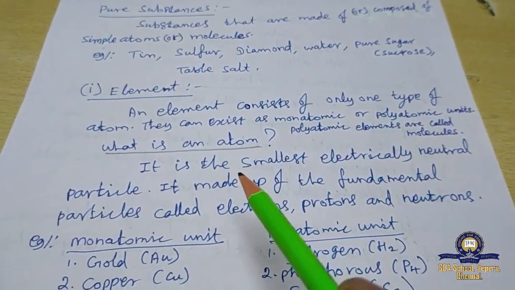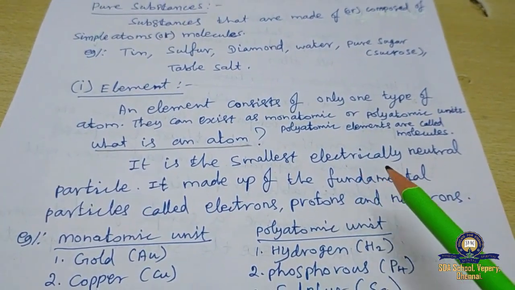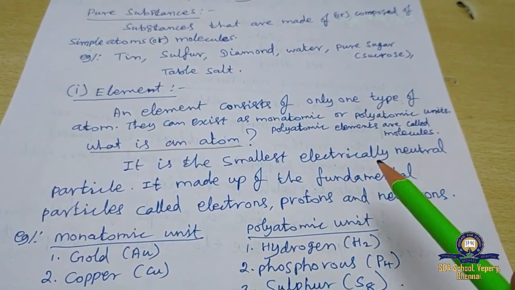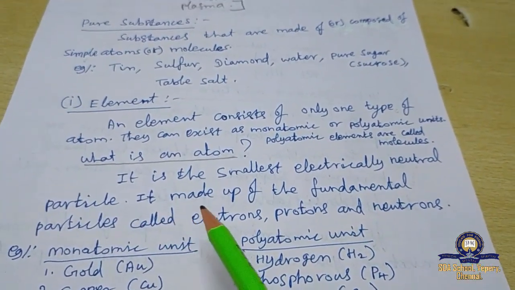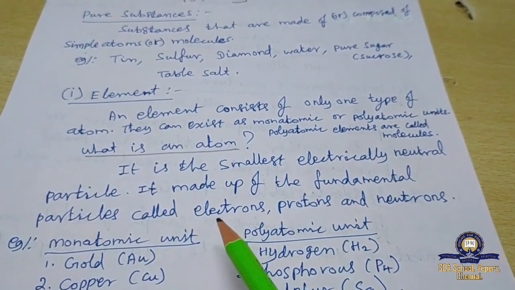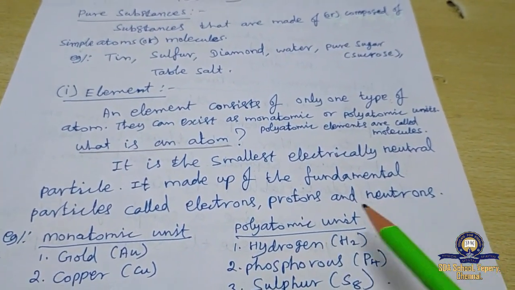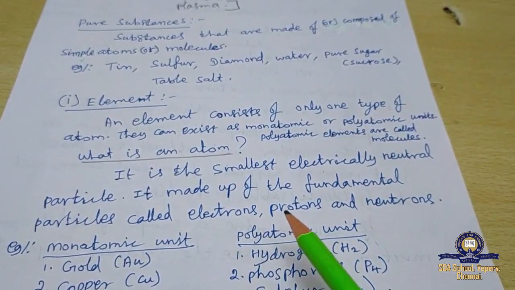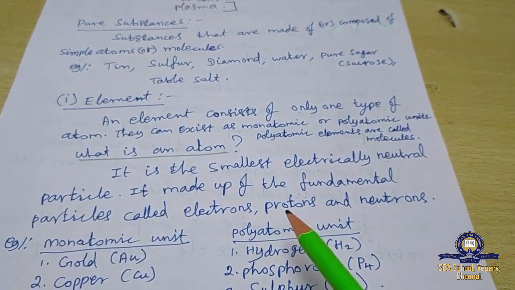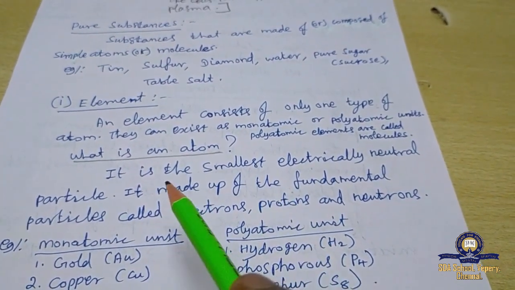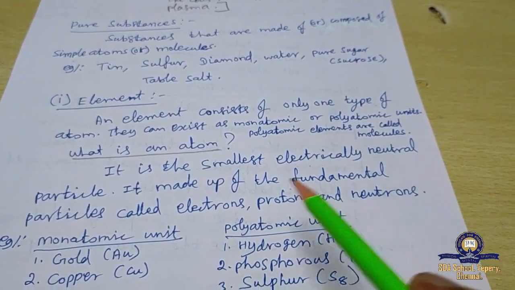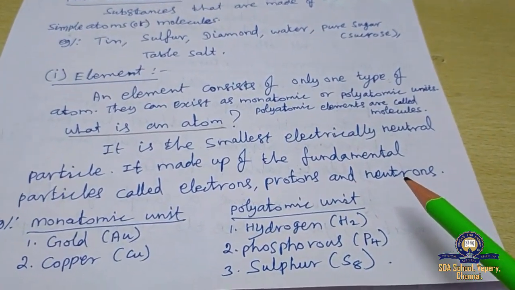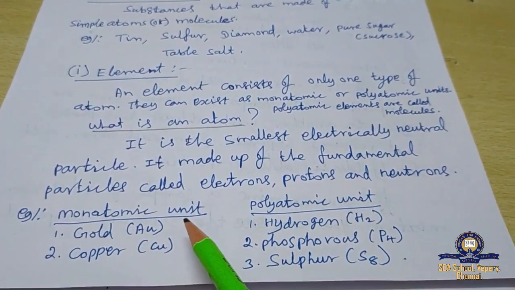What is an atom? It is the smallest electrically neutral particle. It is made up of the fundamental particles called electrons, protons and neutrons. Charge of the electron negative, charge of the proton positive. Electrons and protons in an atom are always in equal number. That's why the atom is the smallest electrically neutral particle. Neutron here is chargeless.